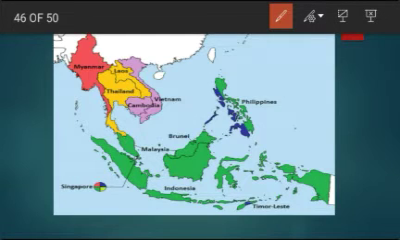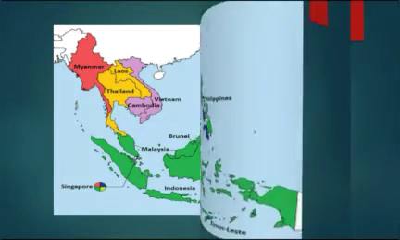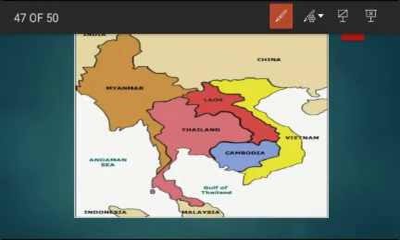How to remember these countries? There are a total of 11 countries, right? We have to remember the countries like 5, 3 and 3. Remember like this: 5, 3 and 3. First, the first 5 countries. The first 5 countries are Myanmar, Laos, Thailand, Cambodia and Vietnam.